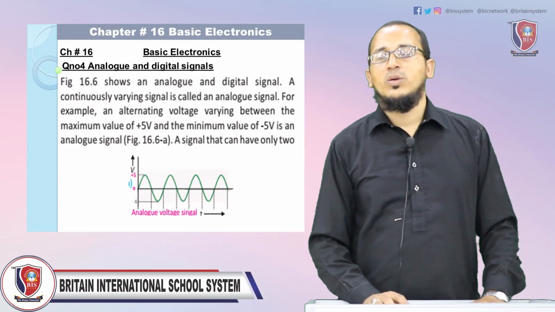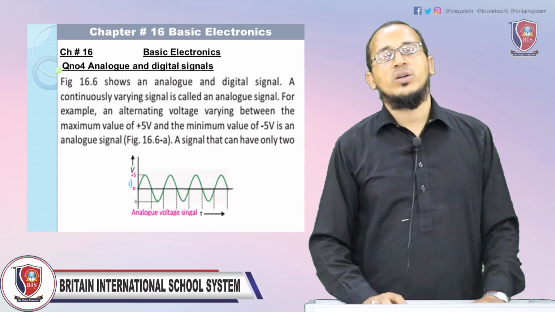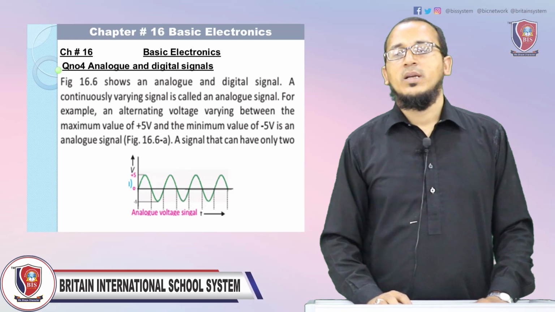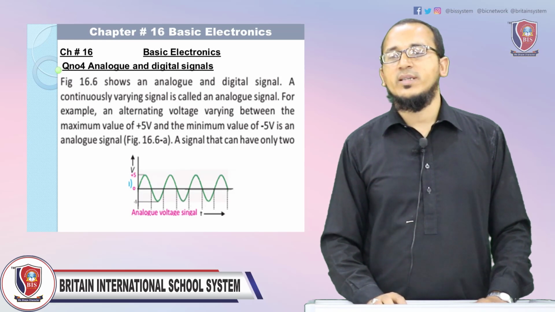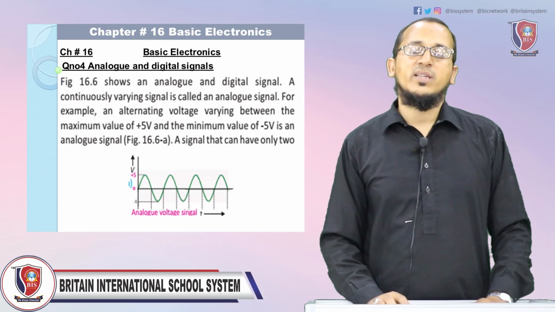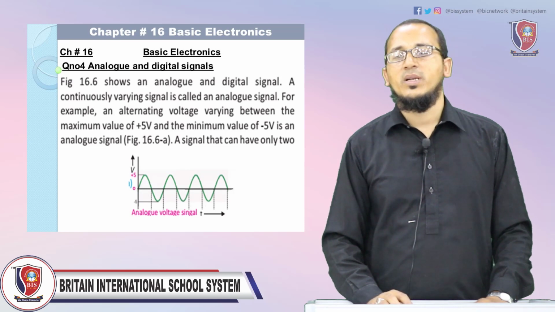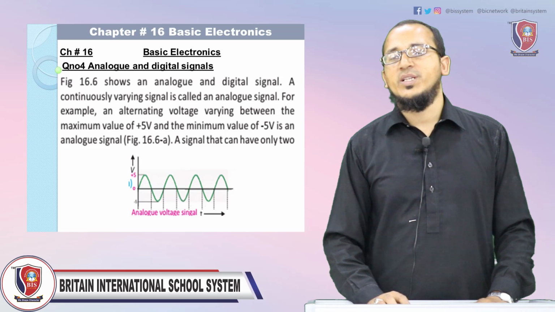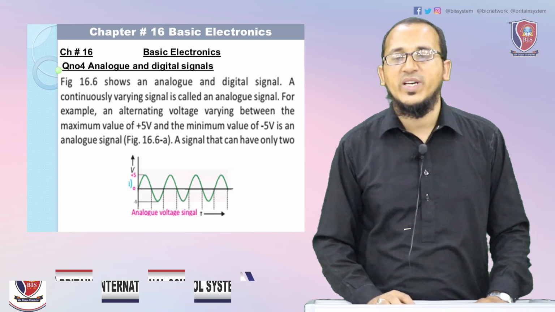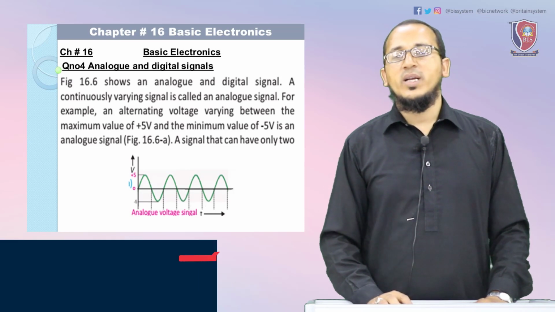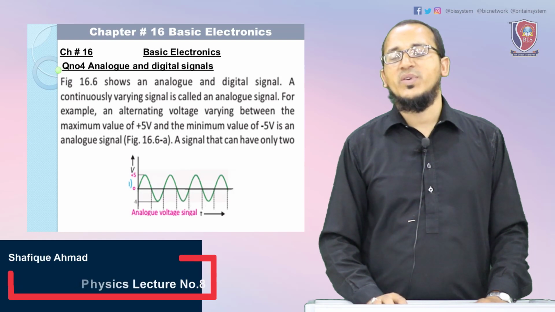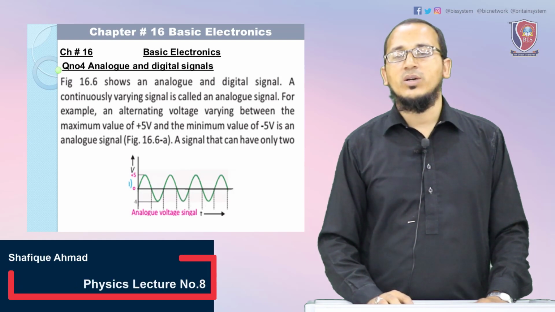Question number 6, what is the difference between analog and digital signals? A continuously varying signal is called an analog signal. For example, an alternating voltage varying between the maximum value of positive 5 volt and the minimum value of negative 5 volt is an analog signal.